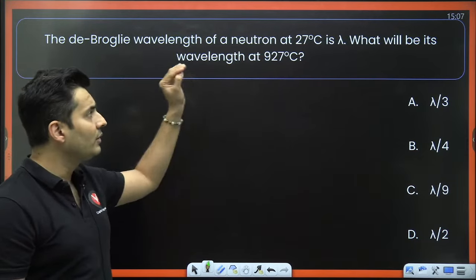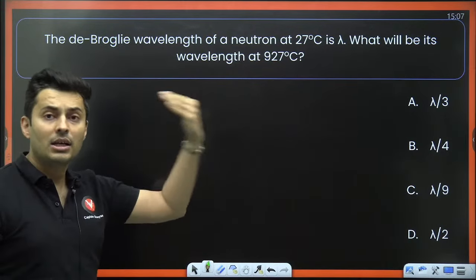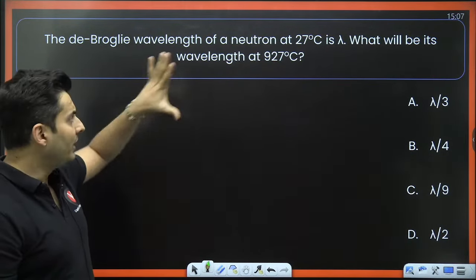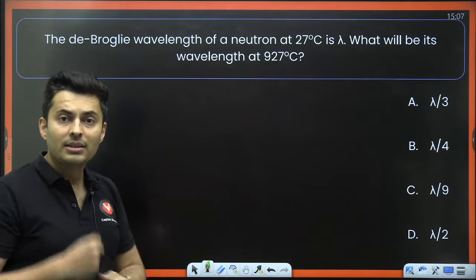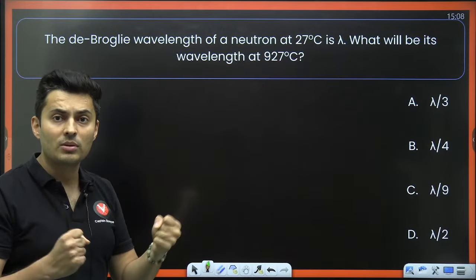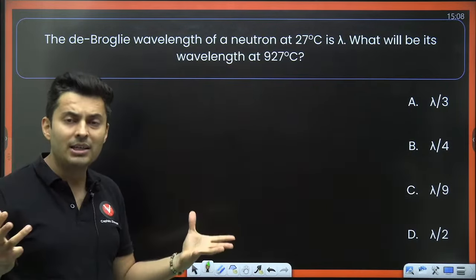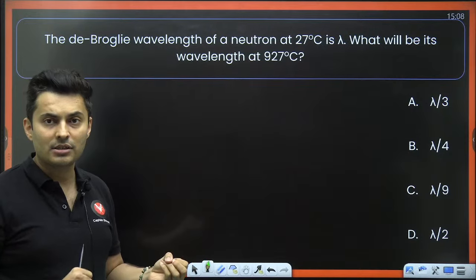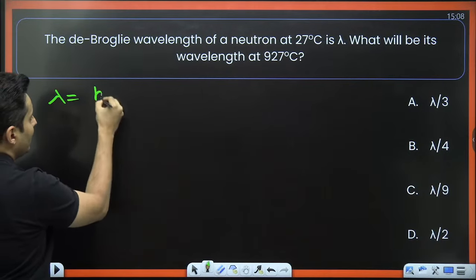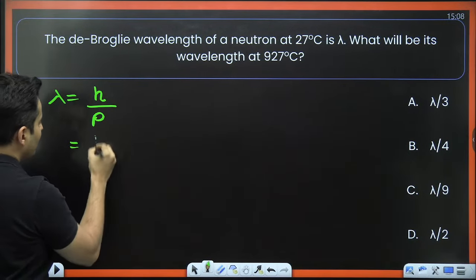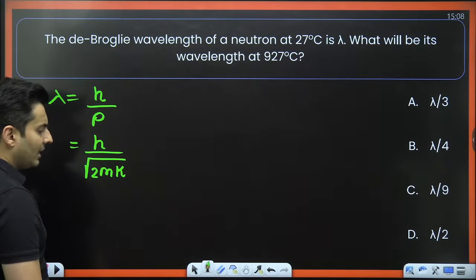The de Broglie wavelength of neutron at 27 degrees Celsius is lambda. What will be the wavelength at a newer, higher temperature? What has temperature got to do with the de Broglie wavelength? When you increase the temperature, the kinetic energy of the molecules increases, because of which the momentum increases. Once the momentum changes, the de Broglie wavelength will change. We all know de Broglie wavelength is Planck's constant by momentum, which is also h by root of 2 times mass times kinetic energy.